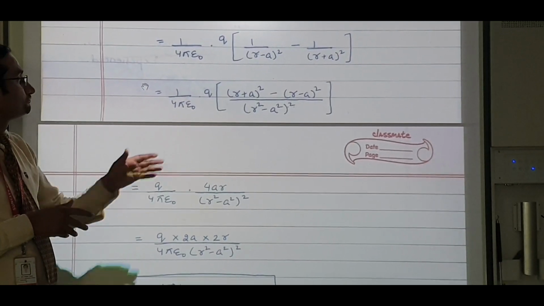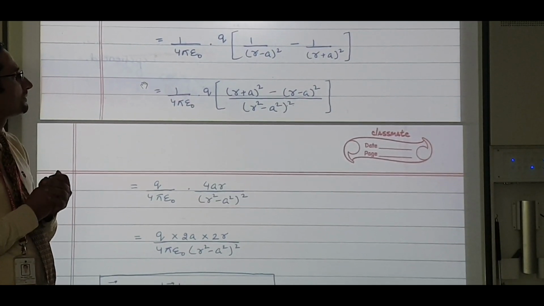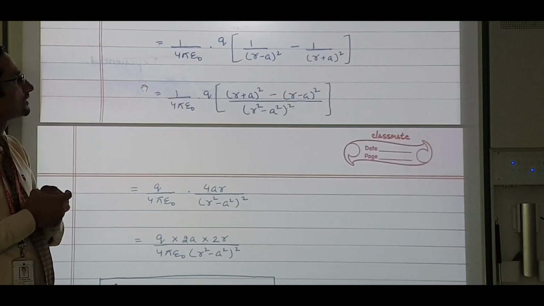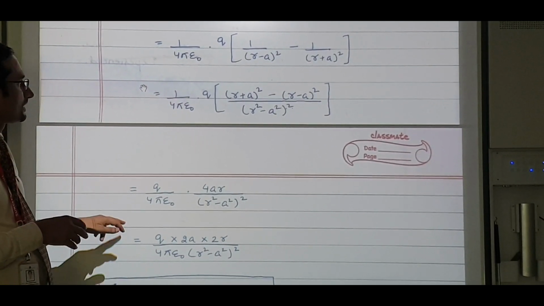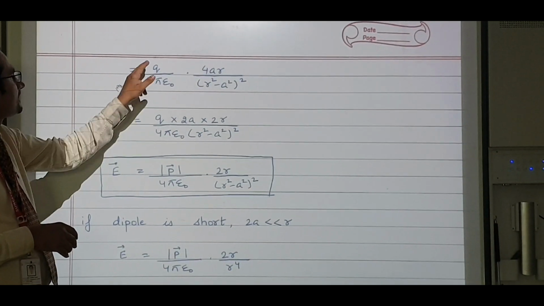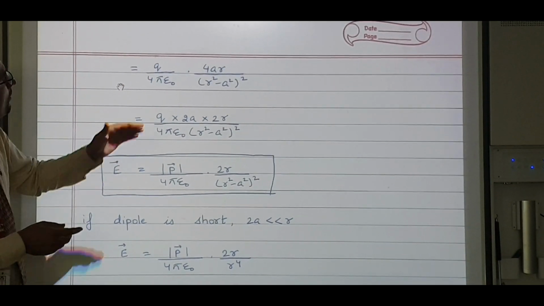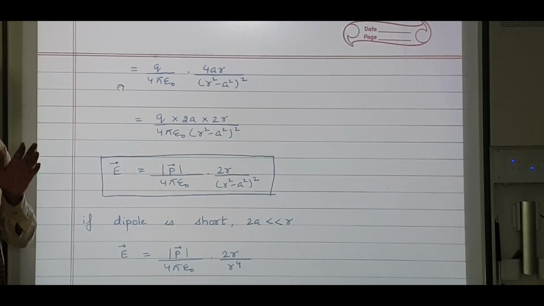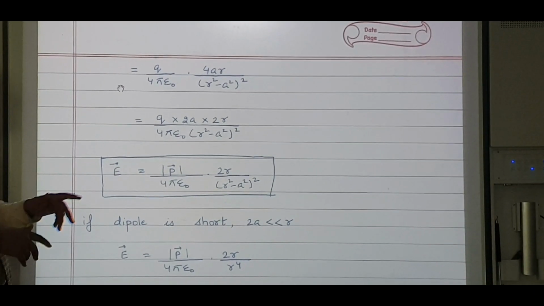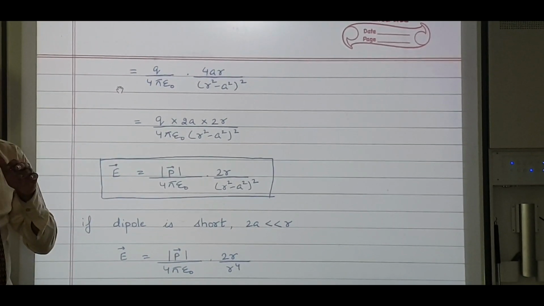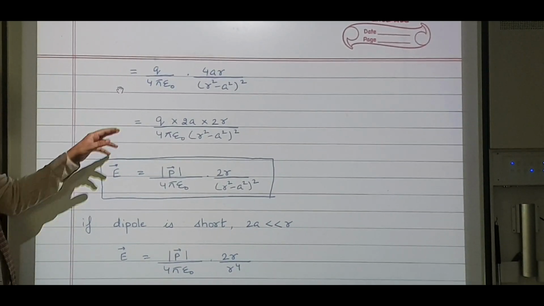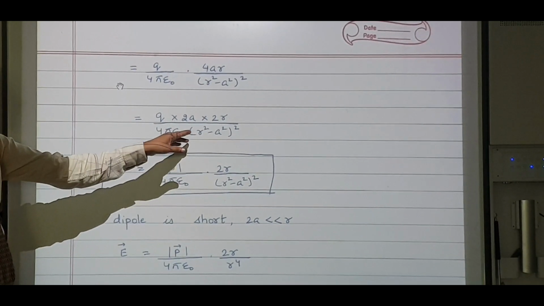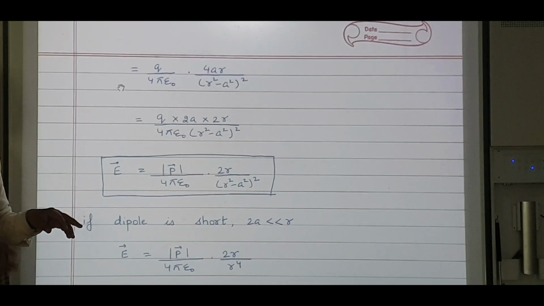Okay, so the LCM is taken, R square minus A square whole square. In the numerator we have R plus A whole square minus R minus A whole square. If I solve this, what am I getting? Q by 4 pi epsilon naught 4AR upon R square minus A square whole square. Now this 4AR I want to write separately. So can I write Q into 2A into 2R upon 4 pi epsilon naught R square minus A square whole square? That's the same thing.